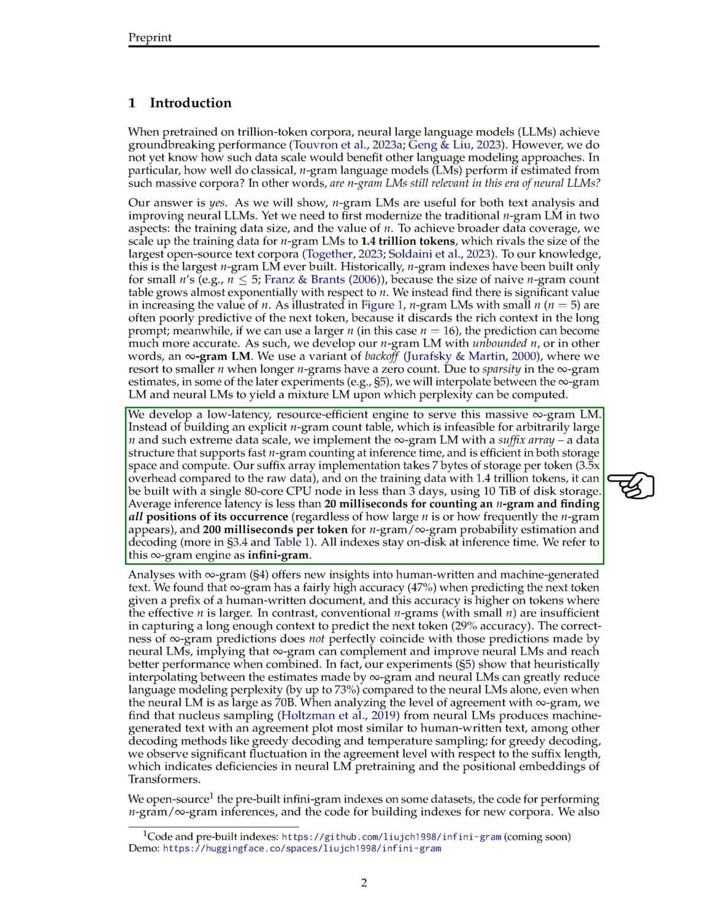Our system is very efficient, taking up only 7 bytes of storage per token, and can be set up in less than 3 days using a powerful computer. It's also fast, taking less than 20 milliseconds to count an N-gram and 200 milliseconds per token for estimating probabilities and decoding. Our infinite N-gram model, which we've nicknamed Infini-gram, has given us new insights into both human-written and machine-generated text.